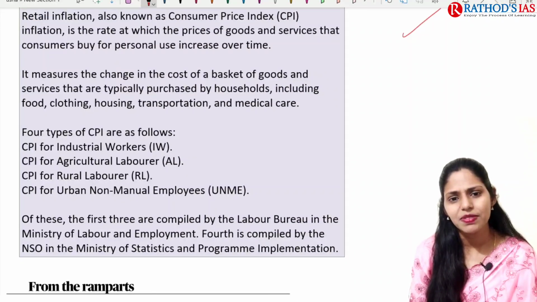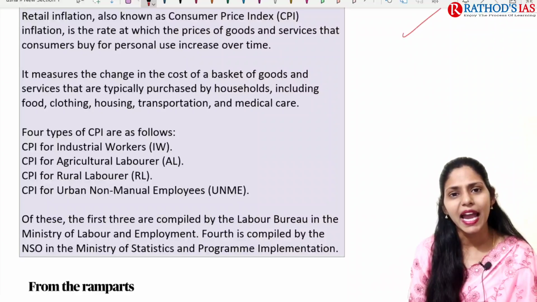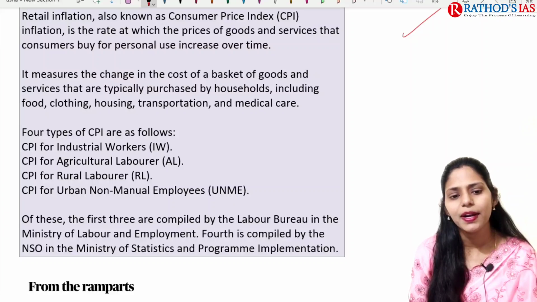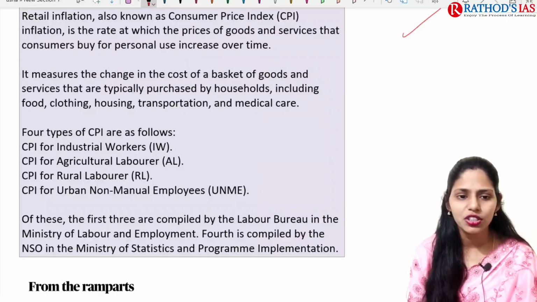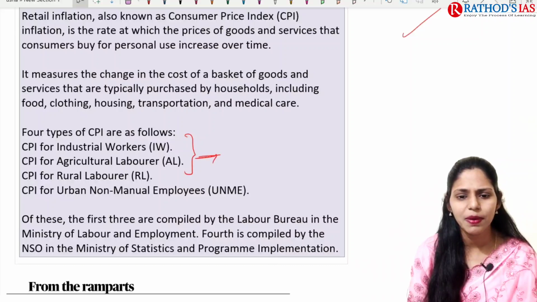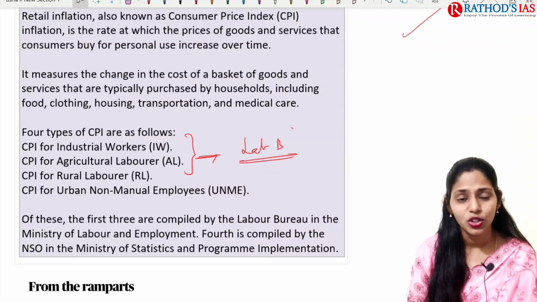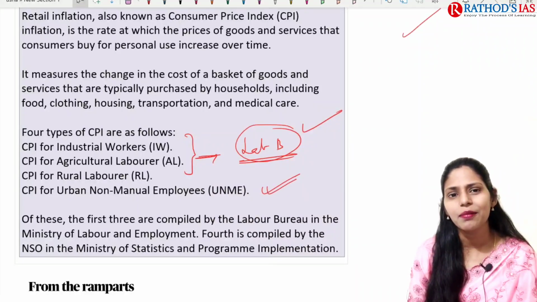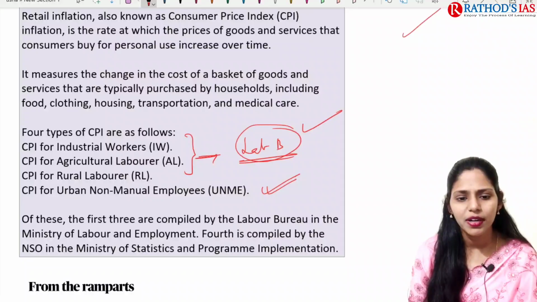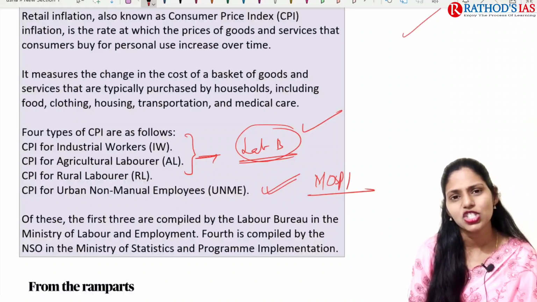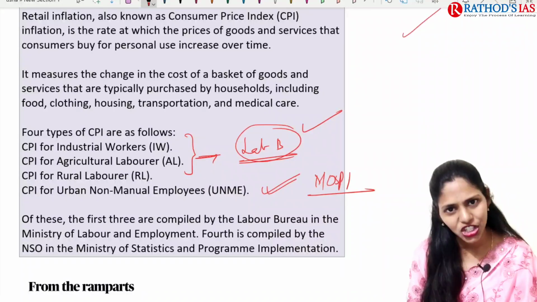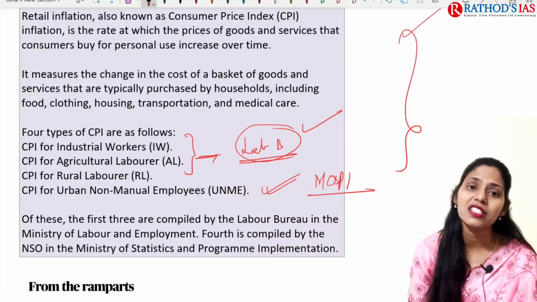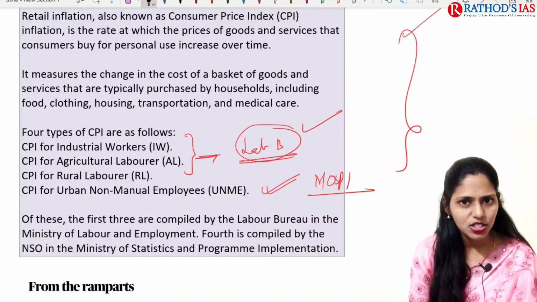So if we're talking about types, we have 4 types. CPI for industrial workers, agricultural laborers, rural laborers, and urban non-manual employees. So these first 3 indices will be released by the Labor Bureau. You have to remember this. These 3 are released by the Labor Bureau, and the last one, urban non-manual employees, will be released by NSO, which comes under MOSPI. MOSPI is the Ministry of Statistics and Program Implementation. So these are some important facts that you have to remember regarding this topic.